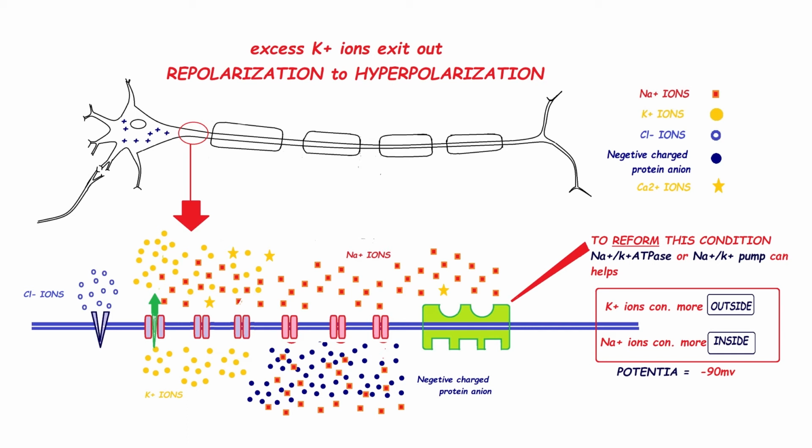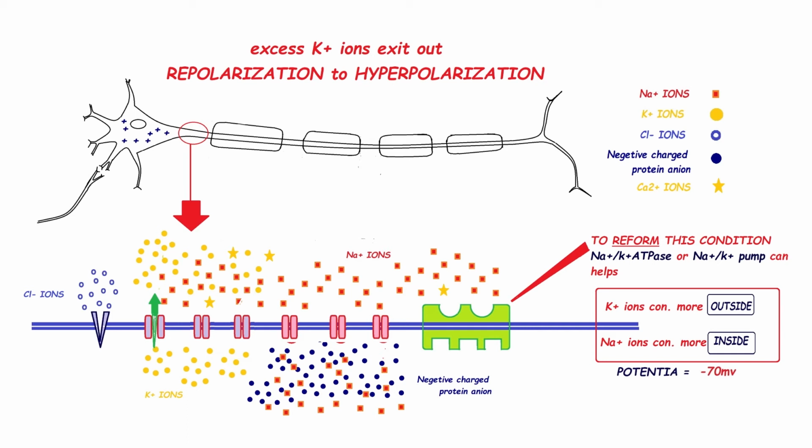What will it do? With the help of ATP or energy, it can bind with 3 sodium ions from inside and 2 potassium ions from outside. And with the help of energy, it will flip like this. And 3 sodium ions will exit from inside to outside, and 2 potassium ions will enter from outside to inside in a single rotation. This process will continue by the sodium potassium pump until the potential becomes minus 70 mV like the resting condition.